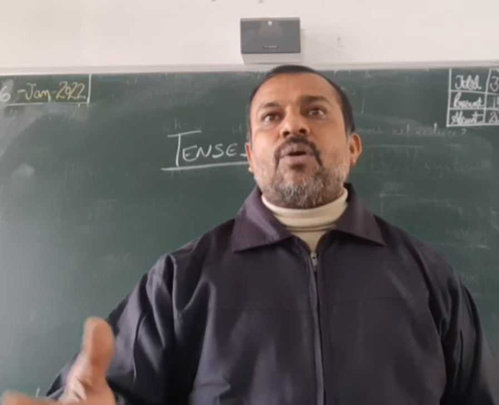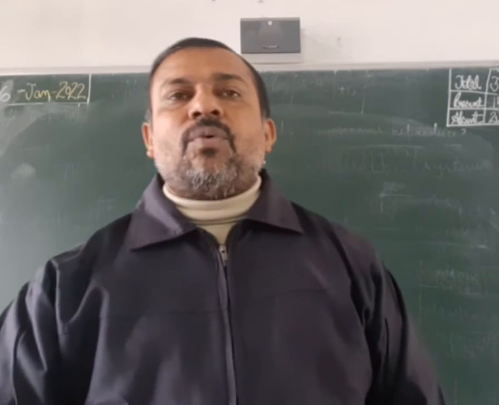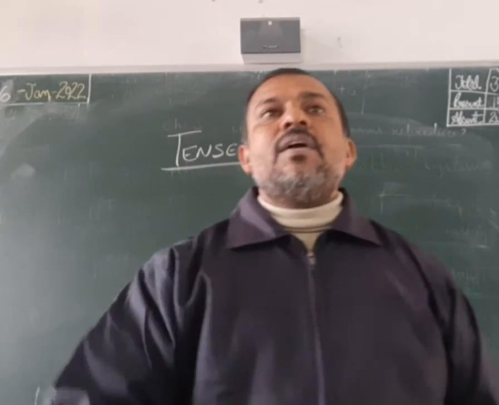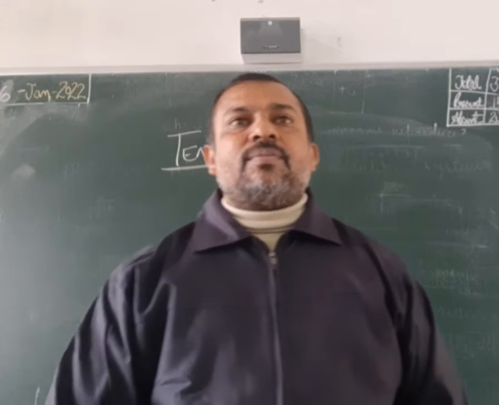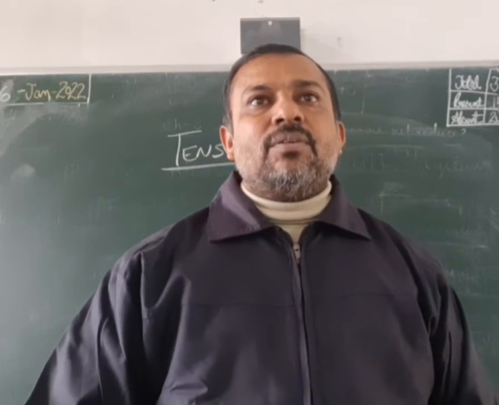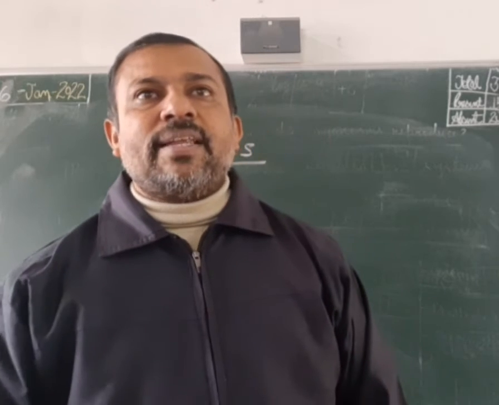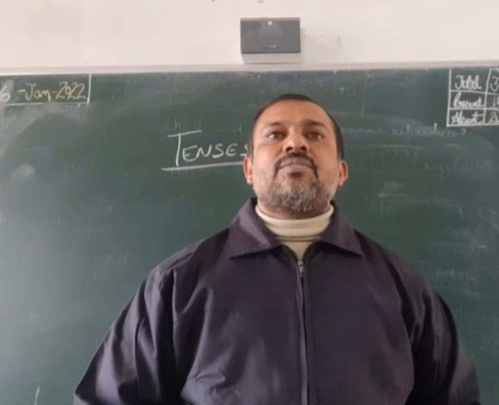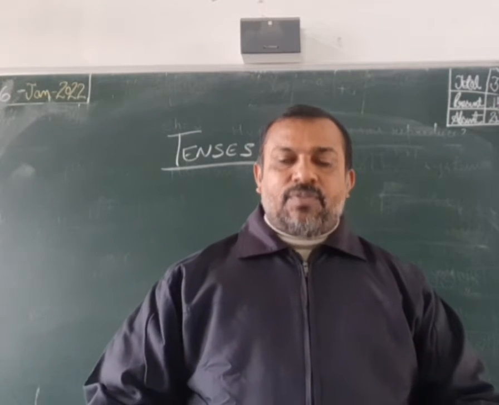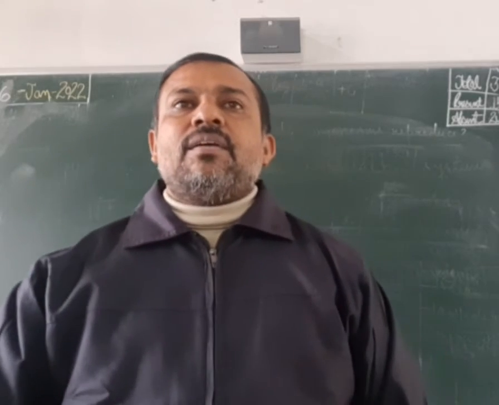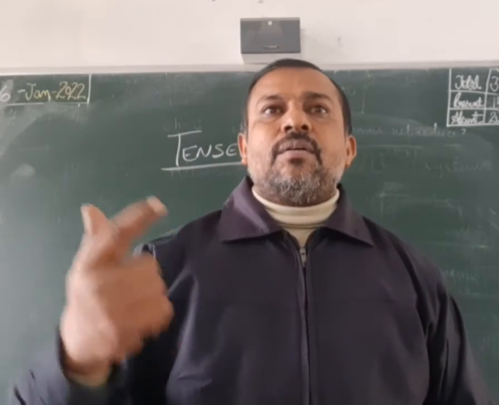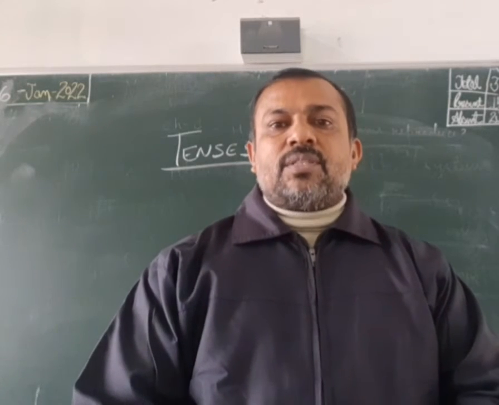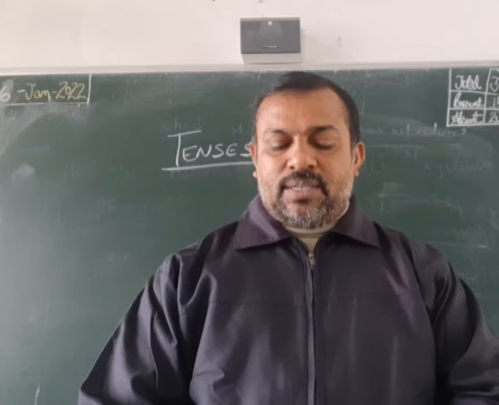How will we make it in a simple sentence? Now it is already past tense, so we cannot use simple present. But we can use the present perfect tense. In the morning there were 40 students, but now only 5 are remaining. That is present perfect. Five have remained. So present perfect continuous can be used. So there are 4 types: simple present, present continuous, present perfect, and present perfect continuous tense.